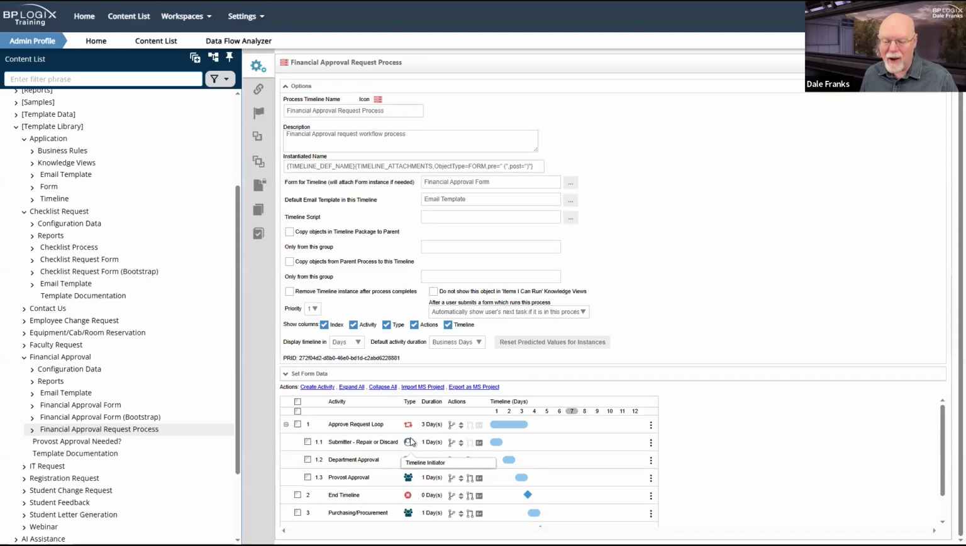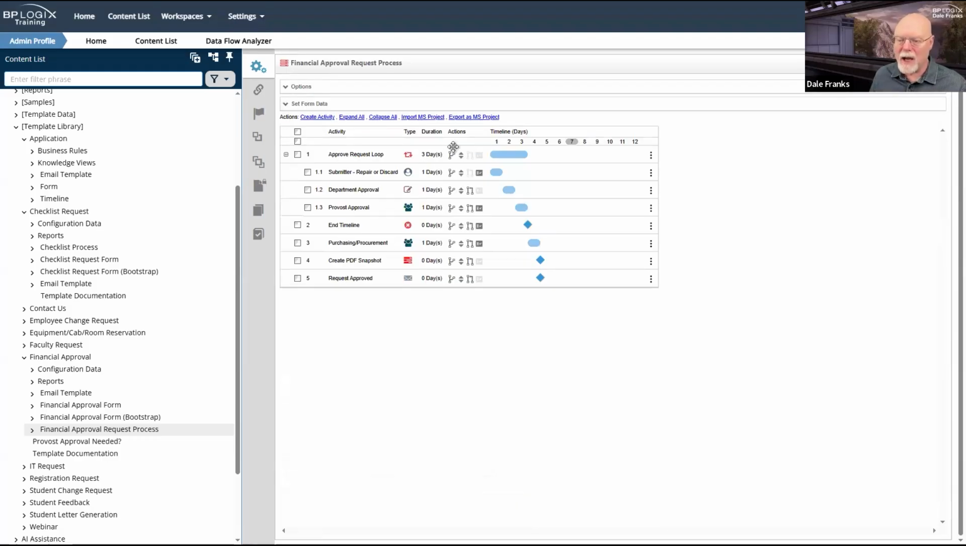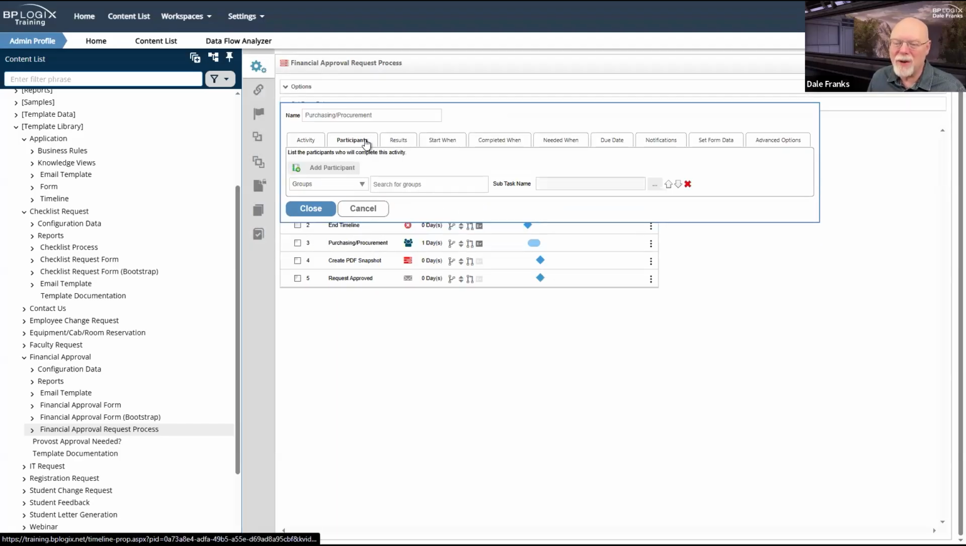Now, some things are easy. If I have a submit or resubmittal step like I do here, and maybe we should close the options tab so we can see this whole timeline, if I have this submitter step, okay, great, that's fine. I can set that to the timeline initiator. For the rest of these, this is set to a group. Should it be set to a group? I don't know. Department approval is one that goes through because it's looking at a form field. But for the rest of these, for provost approval, purchasing and procurement, we don't really know who is going to be doing those activities. We have set it to a group, but the group is empty.